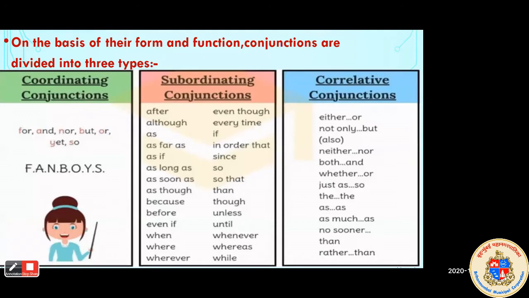Some examples are also given here of these types. In the first, who will read the examples of the coordinating conjunction? Yes, raise your hand.